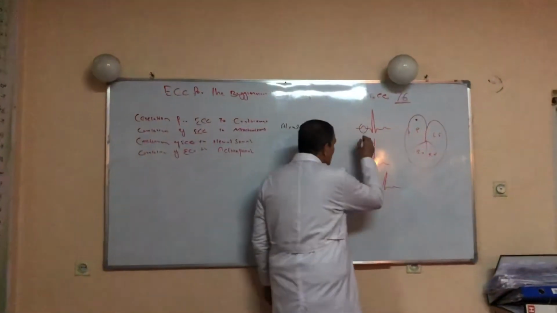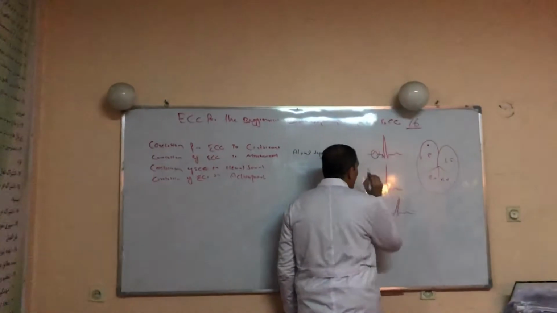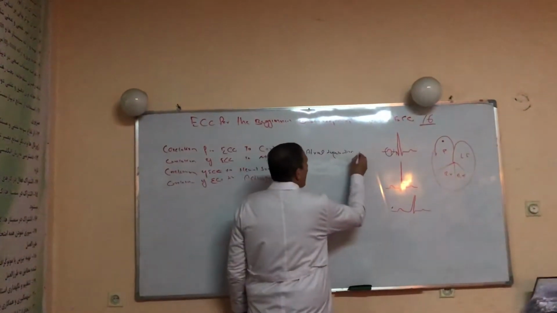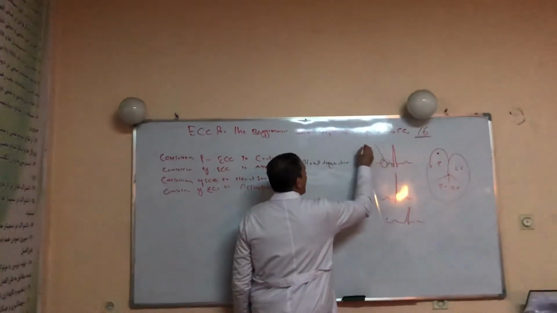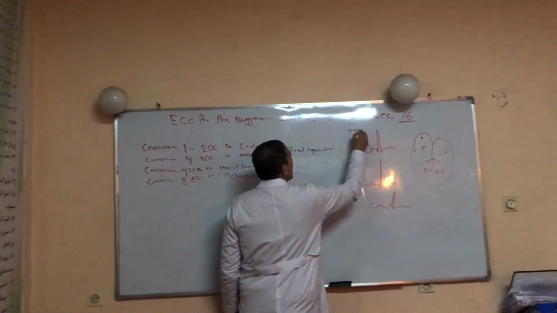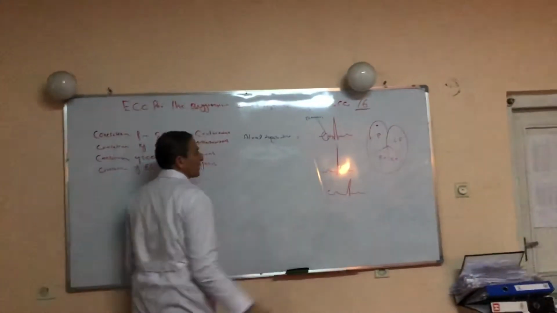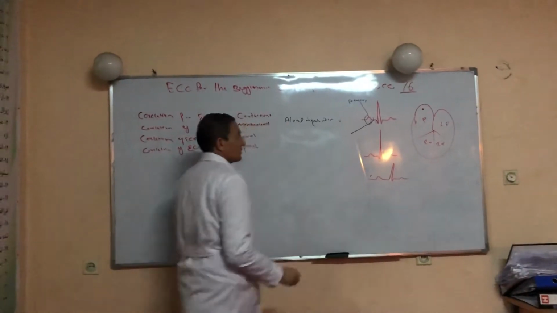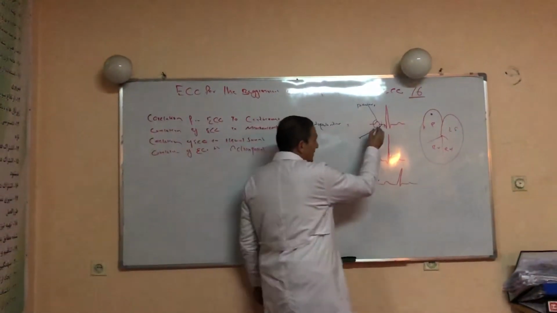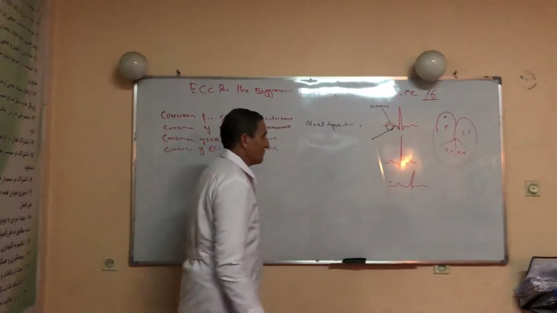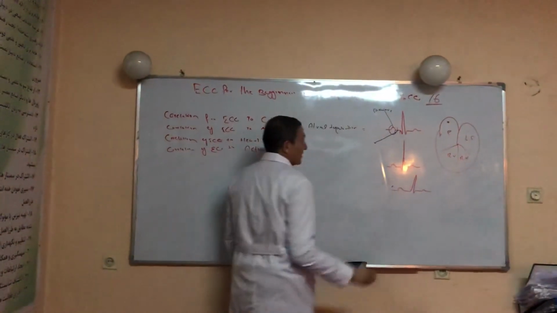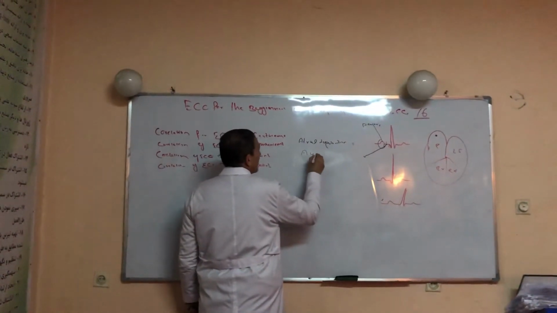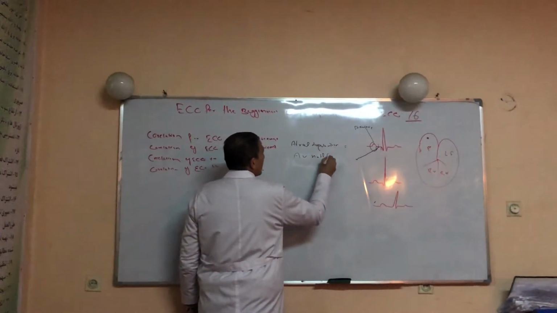After the P wave, we come to this segment. What is this segment representing? Conduction delay, AV conduction. This segment, which starts from the end of the P wave to the onset of the R wave, is called the PR segment. What is the PR segment representing? AV nodal conduction.